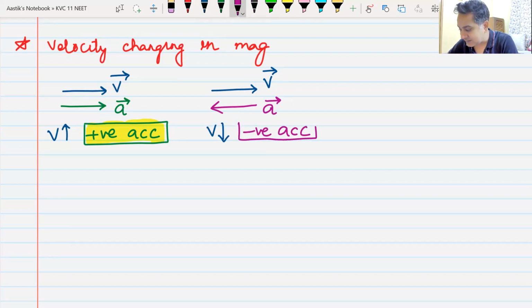We call this acceleration sometimes as negative acceleration. Do you know the other words for negative acceleration? The other word that I use for negative acceleration is retardation.